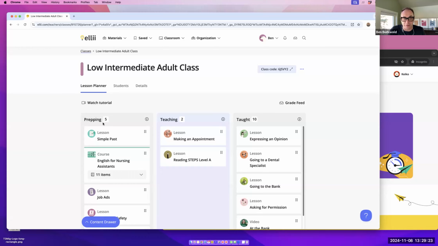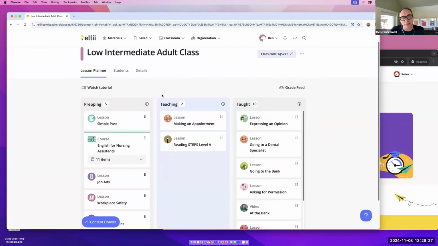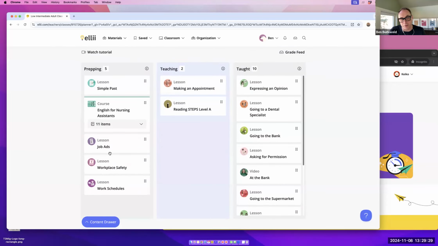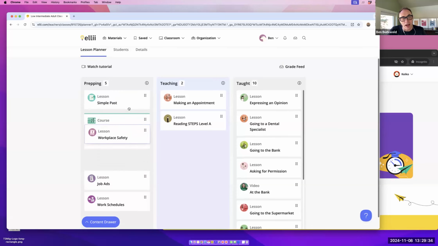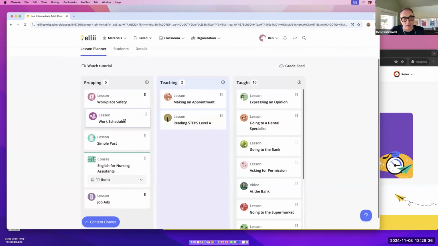And in our case, we've made just 3 simple lanes: prepping, teaching, and taught. And prepping is all the stuff that I want to do in the near future, like maybe tomorrow or later this week or early next week. So I can just drag these things up and down and just decide what I want to teach next. The teaching lane is the stuff that I'm focused on right now. That's what I'm teaching with my students. So we're focused on this lesson here, making an appointment, and also this new CASAS prep test here I've given to my students as well, the reading steps level A.